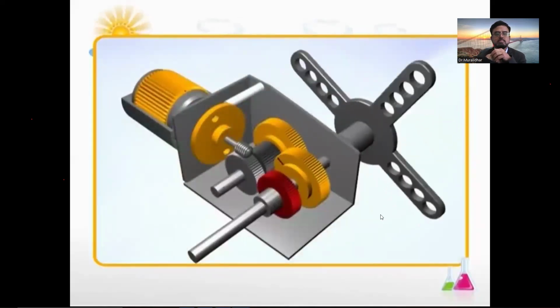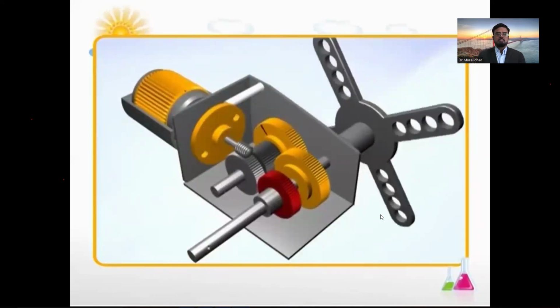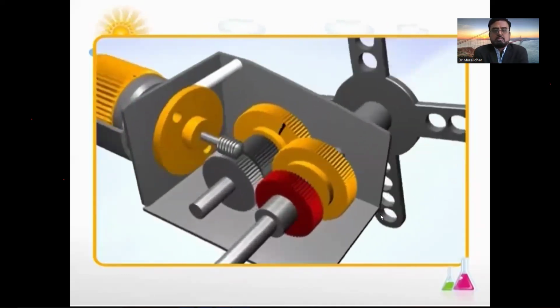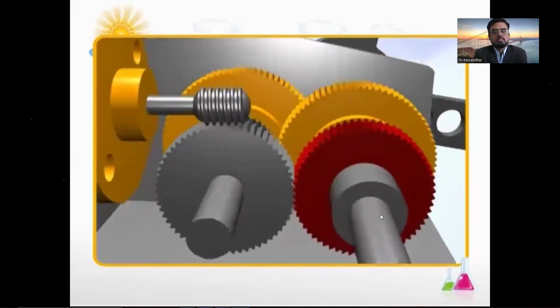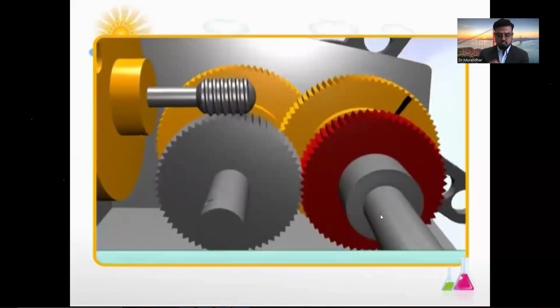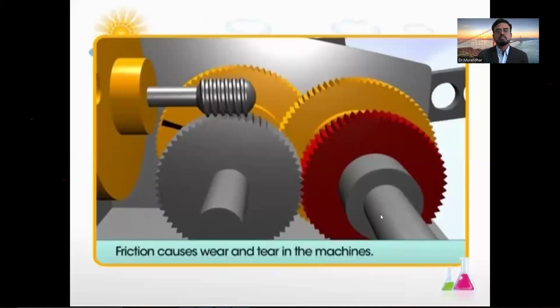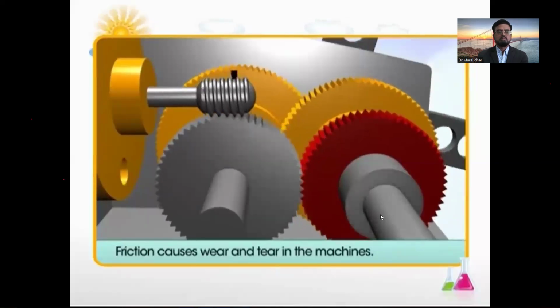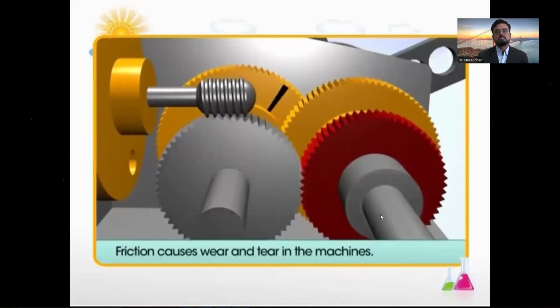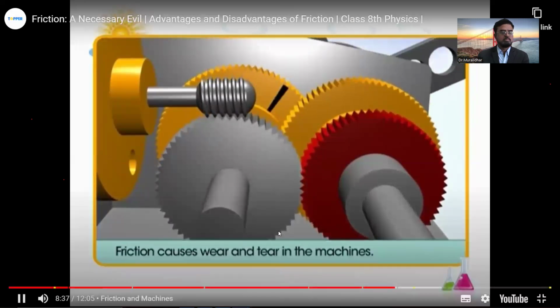You may be surprised to learn that any object or device that has moving parts can wear out easily due to friction. Many of the machines that we use in daily life would not operate smoothly if they are not protected from the heat and the wear and tear caused by friction.